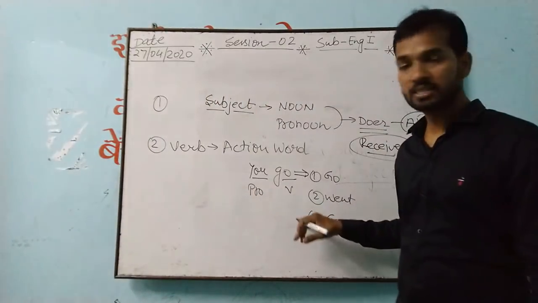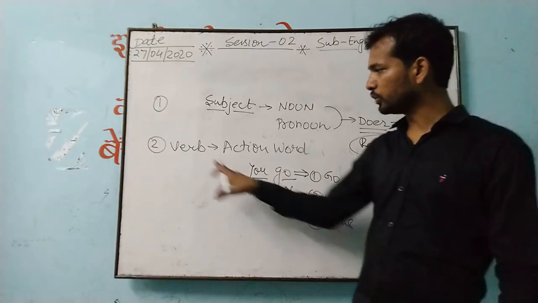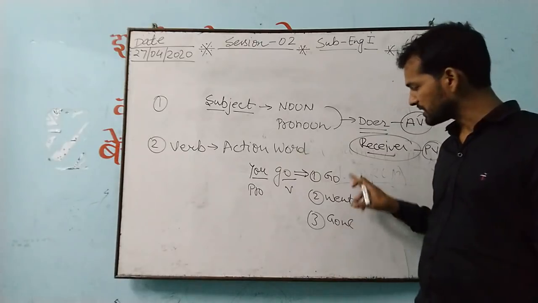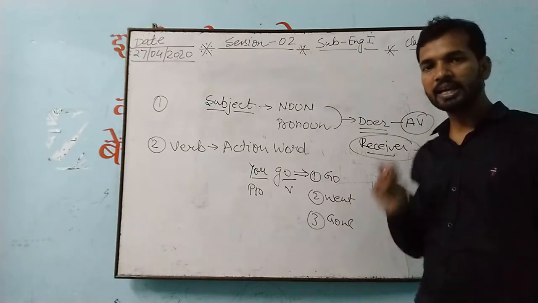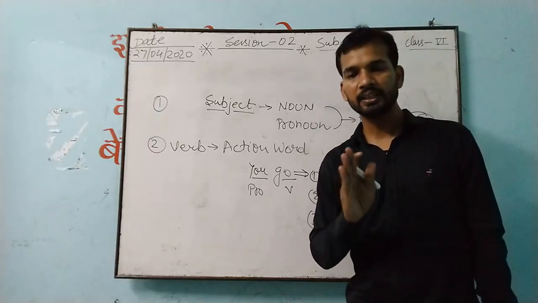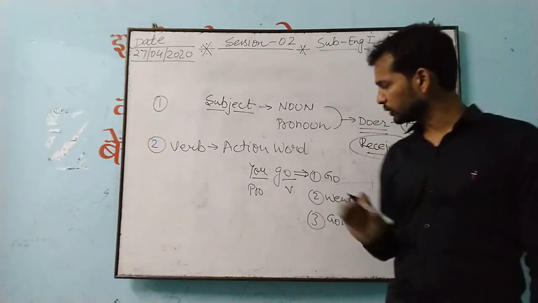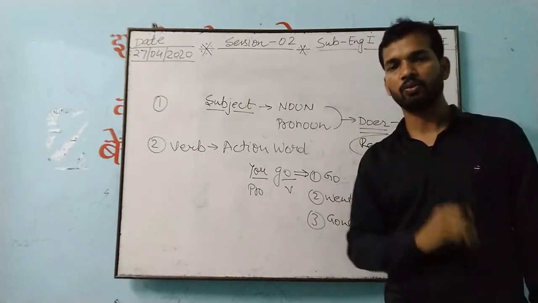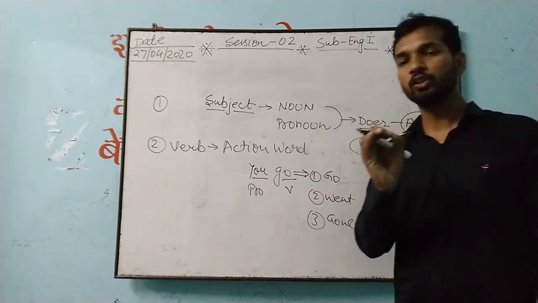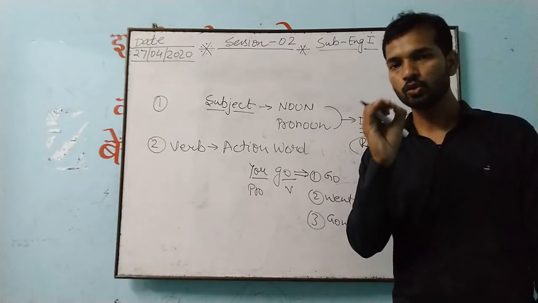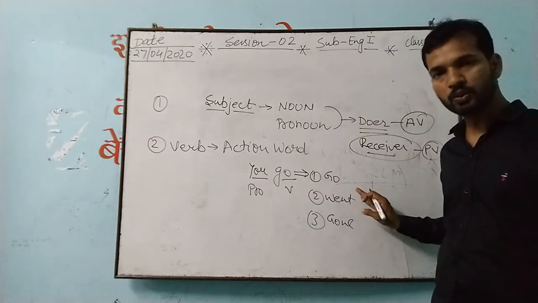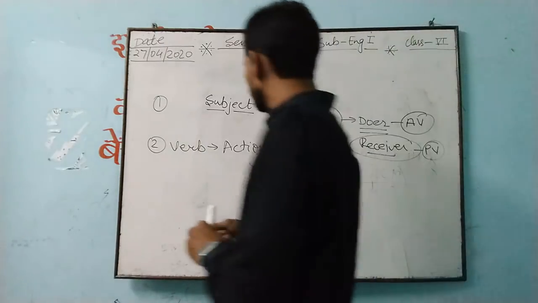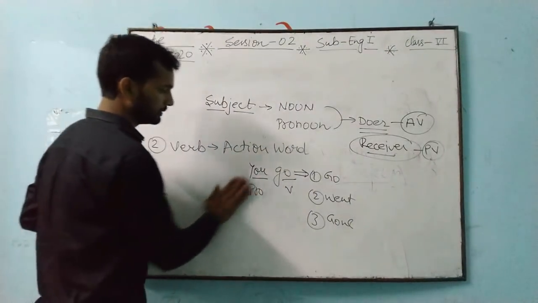So to recognize a verb, if any word is considered as a verb, it must have how many forms? Three forms. Then it will be a verb. Otherwise, it will not be considered as a verb. So this is about what? Verb. A verb always has how many forms? Three forms. That you understand, that you notice. Okay? That you note down somewhere. It is a factual or technical point about the verb only. So this is about the verb. Now, the third point. See.